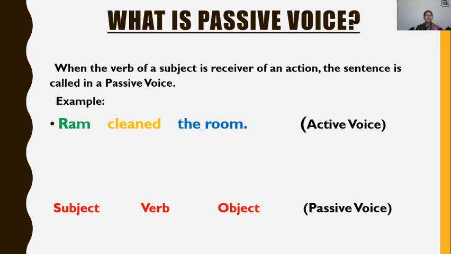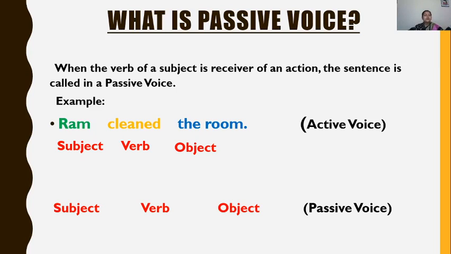Now once again, let's take the same sentence. Ram cleaned the room. This sentence was in active voice, and in this sentence, Ram was my subject, cleaned was the verb, the action he did, and the room is my object. Clear? Now let's convert it into passive.